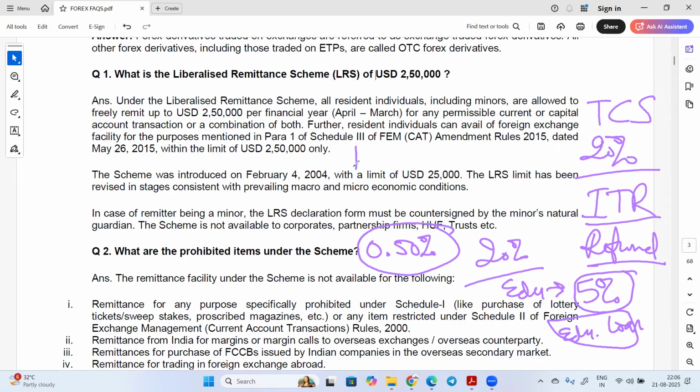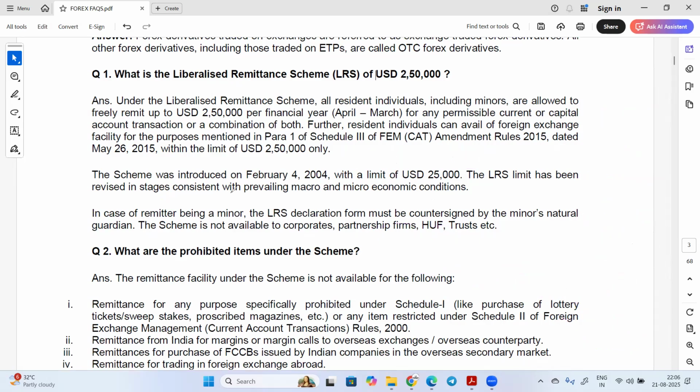So this TCS will be applicable when they are breaching the 10,000 limit. Up to 10,000, if they're sending, no TCS will be applicable. Okay, so like that, this works. This will help you in your day-to-day banking also if you're working in the foreign exchange department.